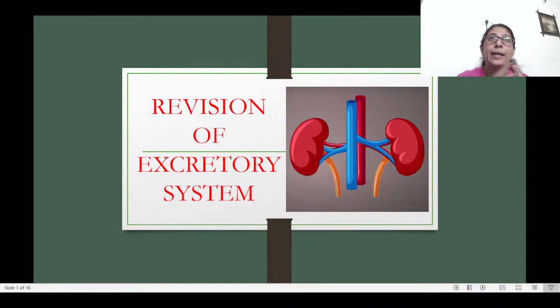Depending on the type or the length of the loop of Henle, there are two types of nephrons. One is known as the short cortical nephrons, like these ones, where the glomerulus and the Bowman's capsule are here, and the convoluted portions are here.